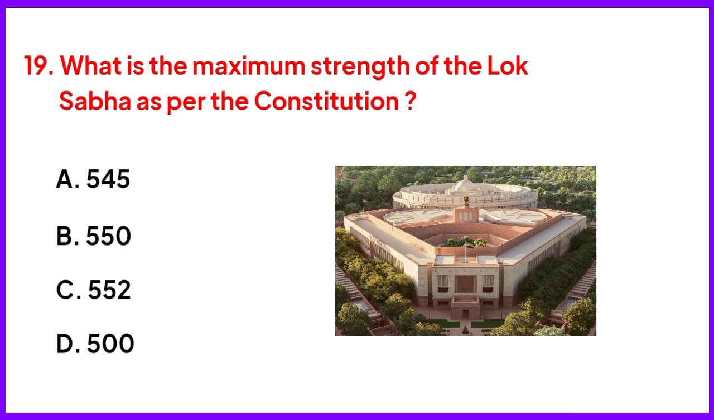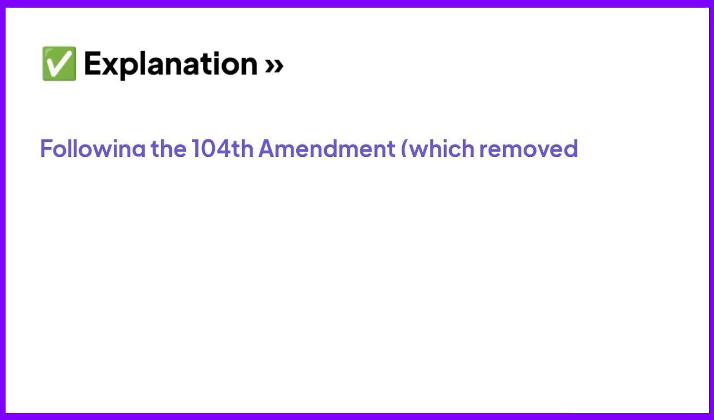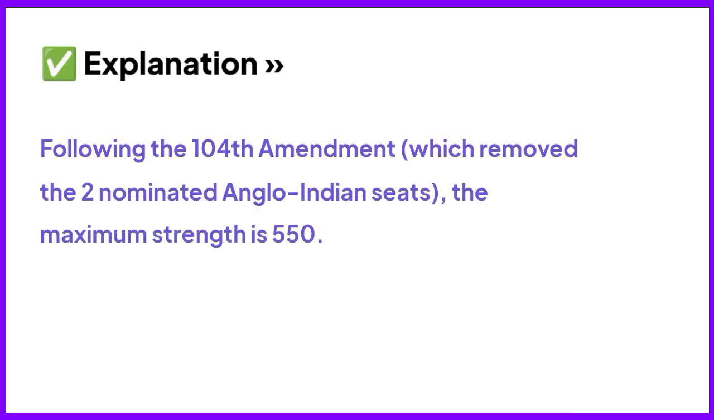What is the maximum strength of the Lok Sabha as per the Constitution? Right answer is option B, 550. Following the 104th Amendment, which removed the two nominated Anglo-Indian seats, the maximum strength is 550.